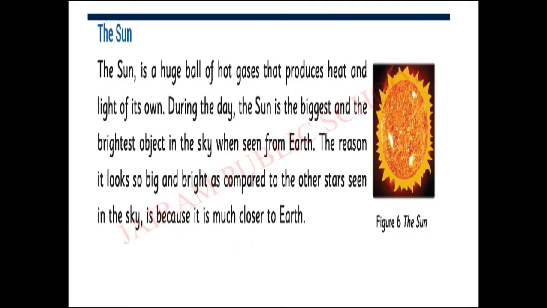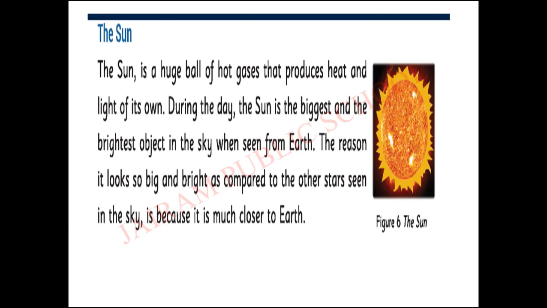Now we are going to see about the sun, which is the center of the solar system. The sun is a huge ball of hot gases that produces heat and light of its own. During the day, the sun is the biggest and the brightest object in the sky when seen from the earth. Yes, the sun is the biggest and the brightest object.